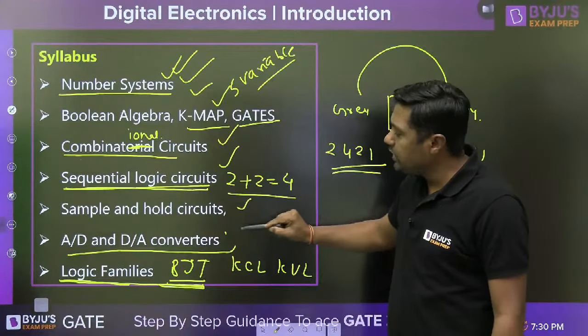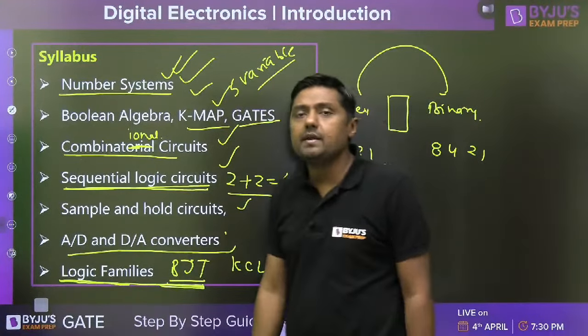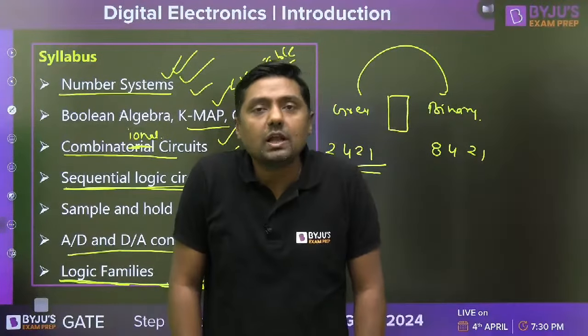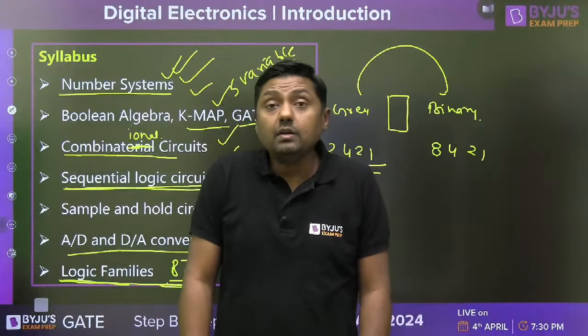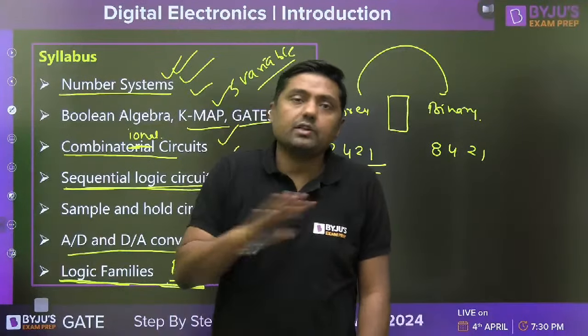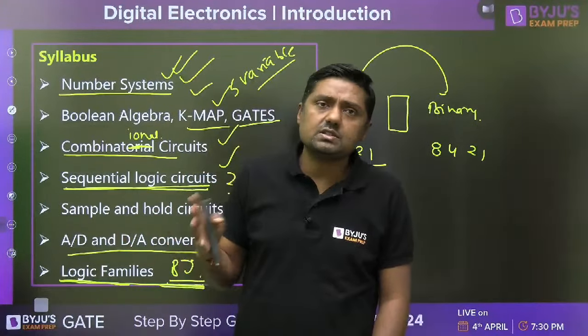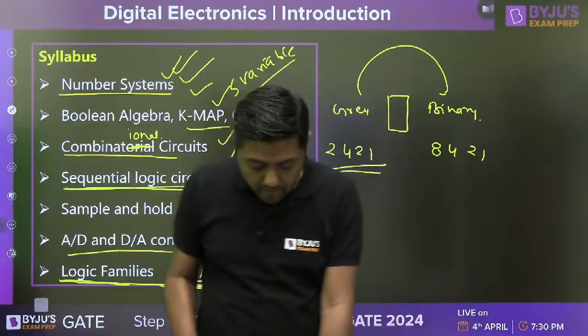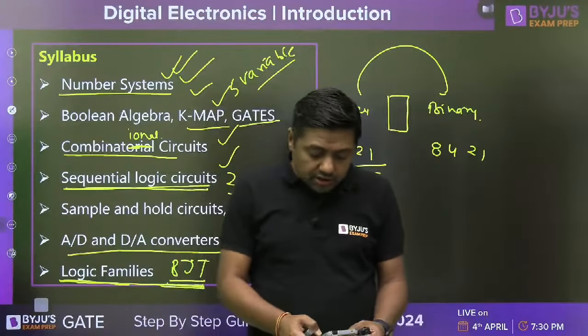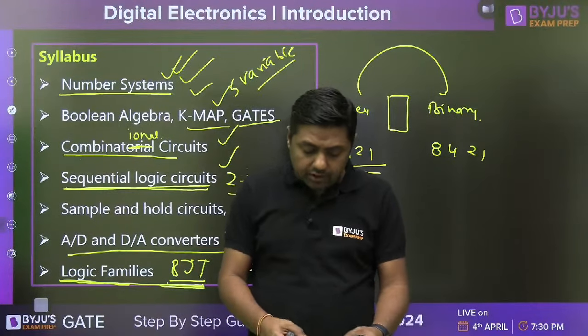For this A to D, D to A converter, basic idea about the operational amplifier is required, and resistor ladder network, how to solve the ladder network, or how we can find the Thevenin's equivalent resistance, this much idea is required. तो देखो क्या जरूरत है, कैसे कमांड करना है, ये आपको देखना है.